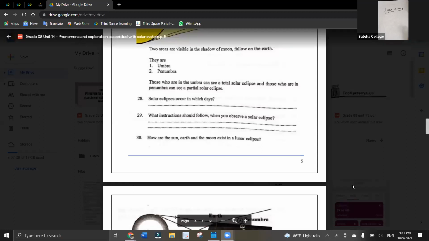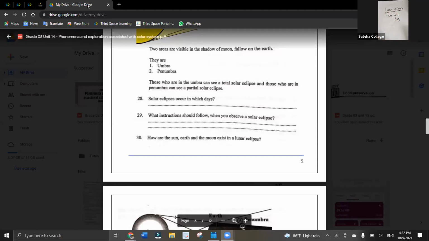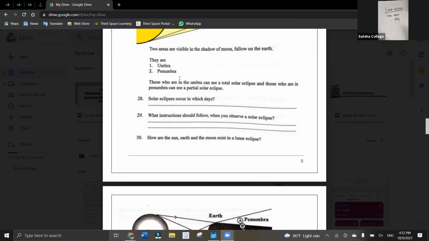Very good, students. So it's going to be a new moon day, right? During a new moon day, a solar eclipse can occur. So during what day can a lunar eclipse occur? Yes, very good. During a full moon day, right? If you don't have the tute, you can message me and get the tute later after the class.